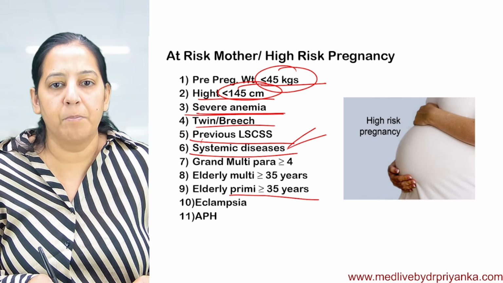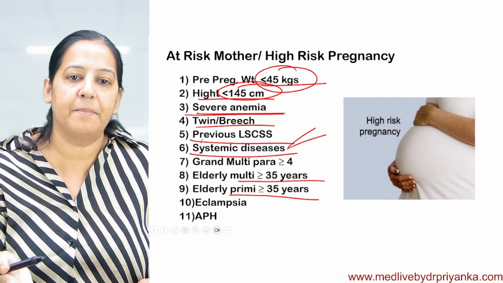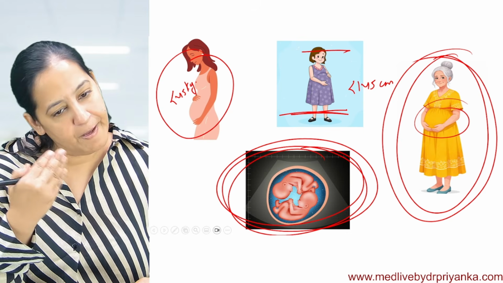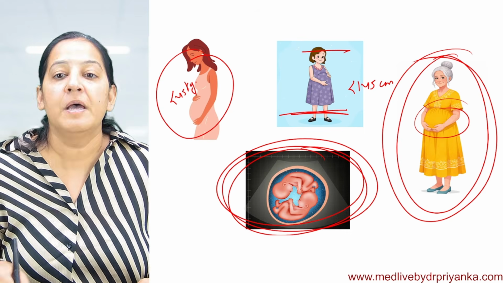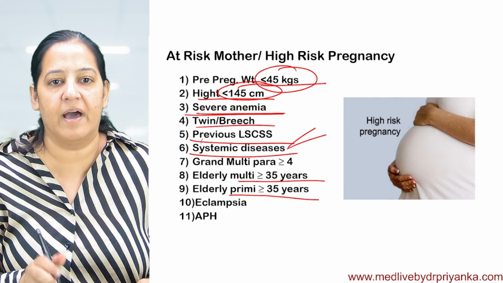Maybe she is more than 35 years of age and it is not prima, it is multipara, multiple times. So for both, more than 35 years pregnancy, maybe first time, maybe subsequent time, it's a high risk pregnancy. Pregnancy at more than 35 years of age of a female is a high risk pregnancy.